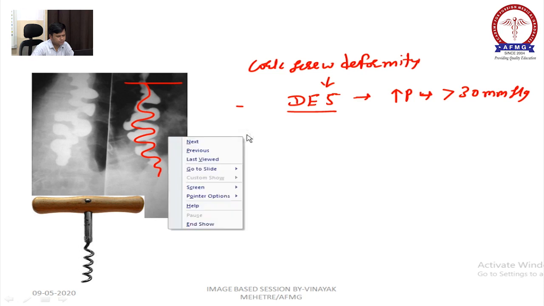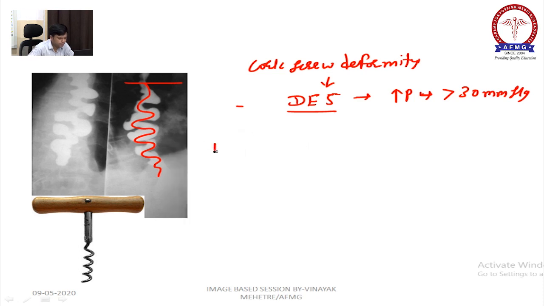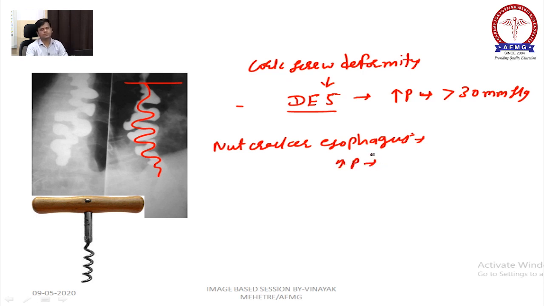Okay, and there is one more, nutcracker esophagus, right? And here the pressure will be increased by how much? It will be increased by more than 180.